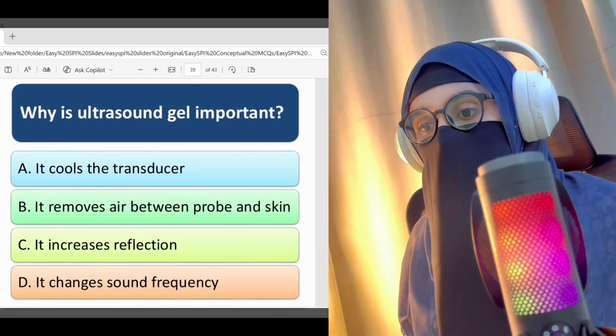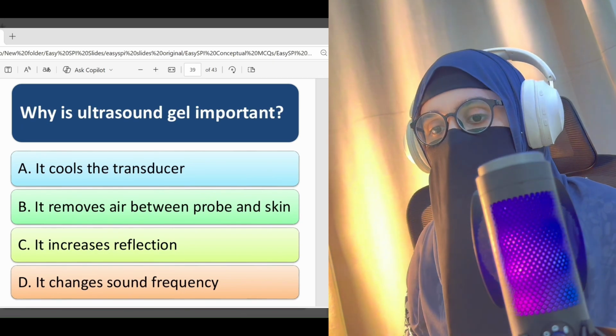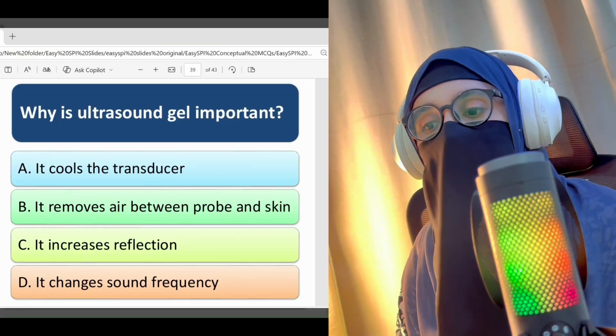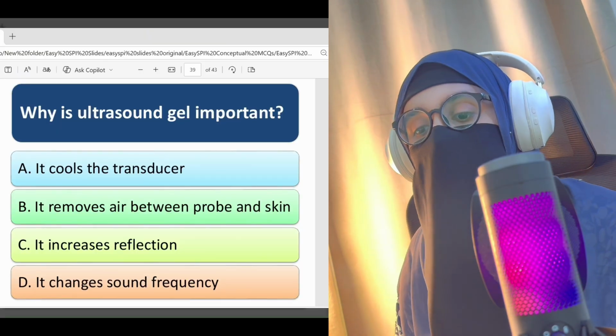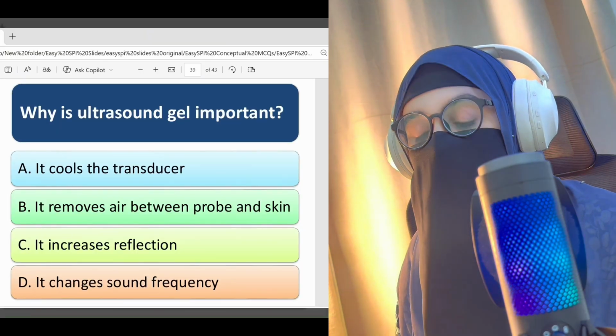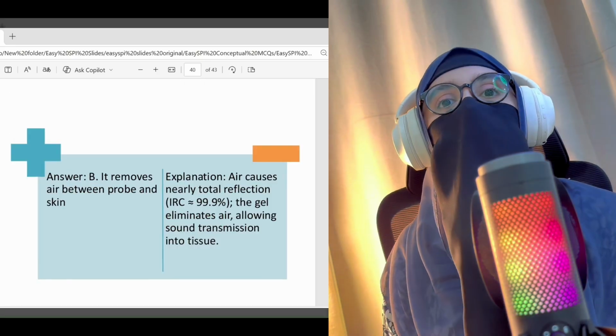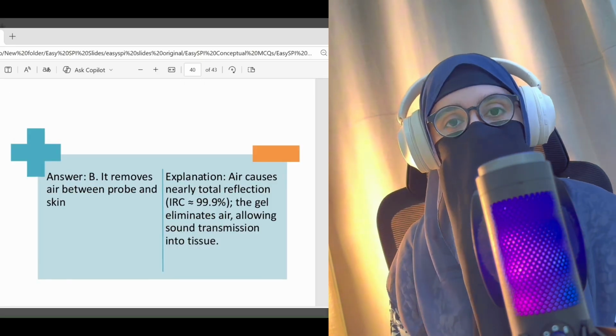Next, why is ultrasound gel important? A. It cools the transducer. B. It removes air between probe and skin. C. It increases reflection. D. It changes sound frequency. The right answer here is B. It removes air between the probe and skin.